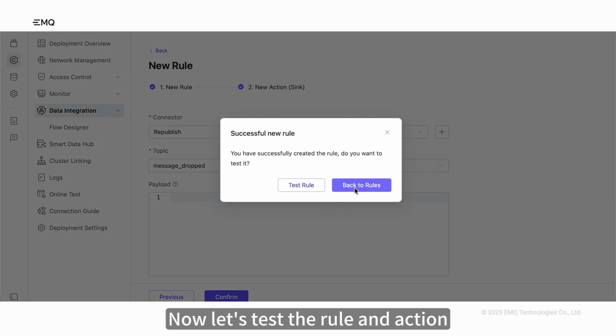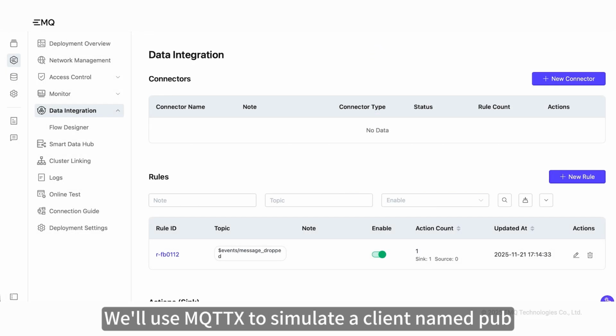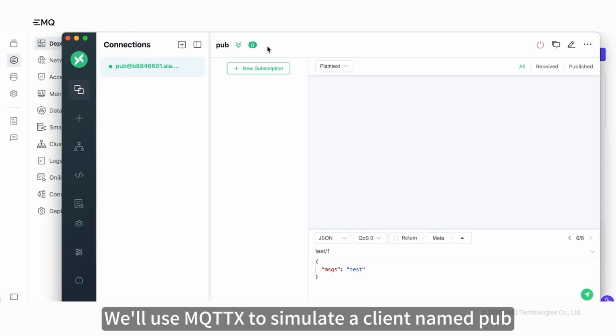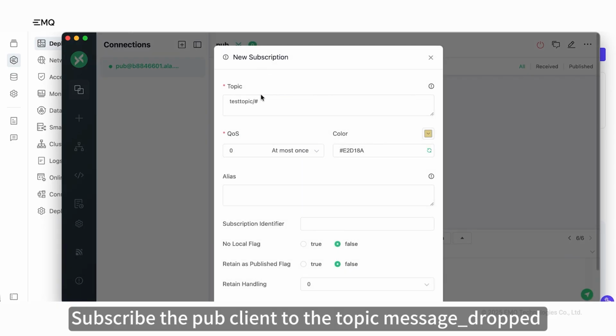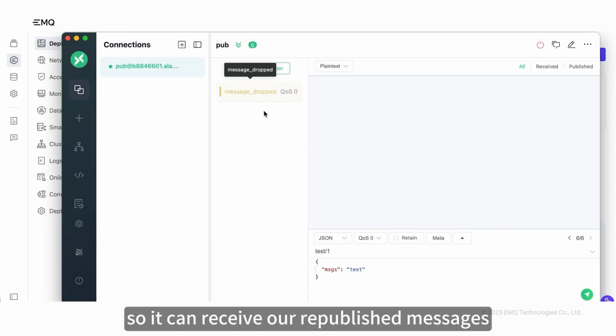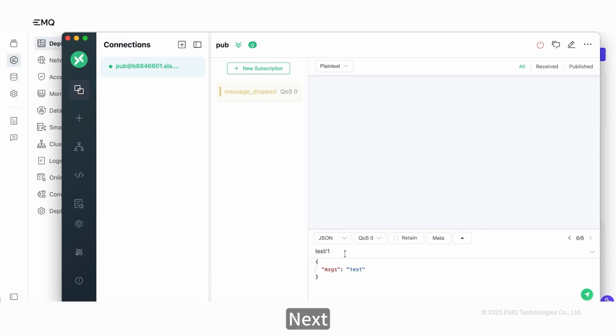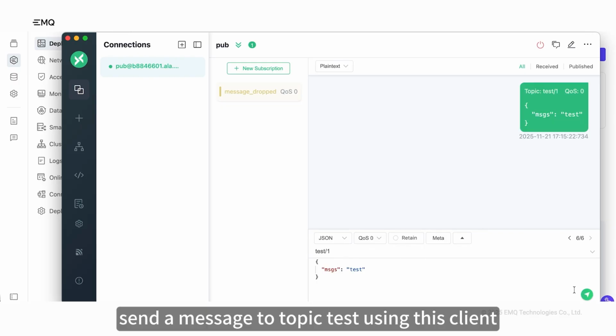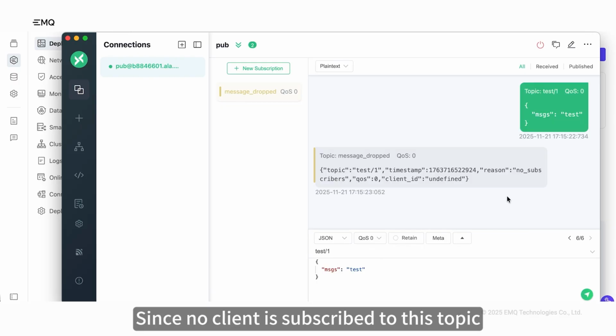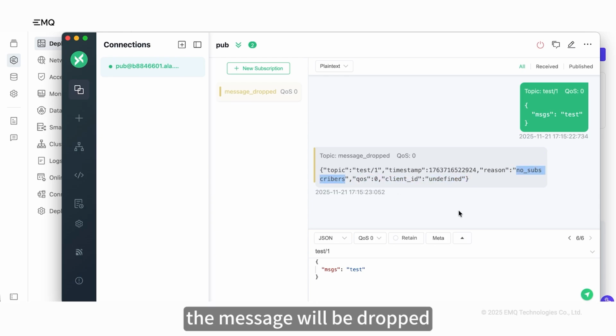Now, let's test the rule and action. We'll use MQTT to simulate a client named pub. Subscribe the pub client to the topic message dropped so it can receive our republished messages. Next, send a message to topic test using this client. Since no client is subscribed to this topic, the message will be dropped.